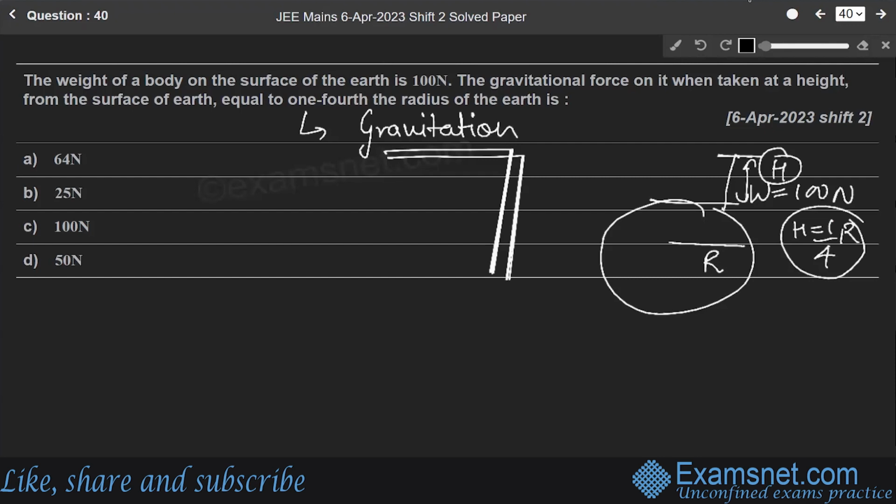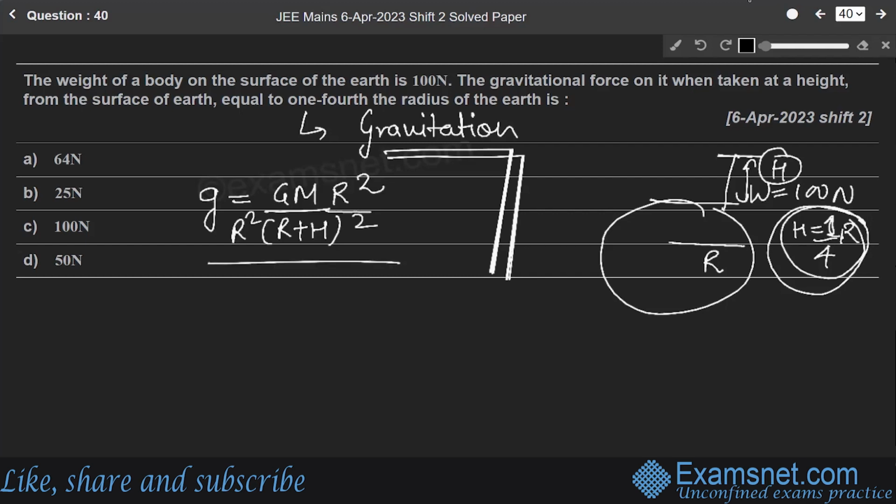Now, answering this question, the gravity formula is equal to GM over (R plus H) whole square. Now, since it is saying that at height 1/4 of the radius, let us apply a trick, multiplying numerator and denominator by R square. Remember g is equal to GM over (R plus H) square.